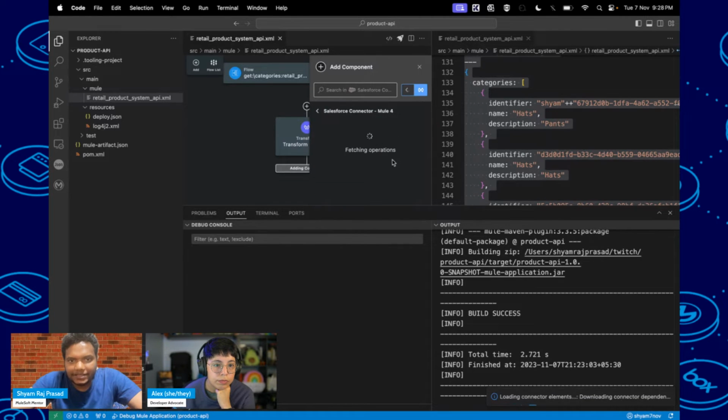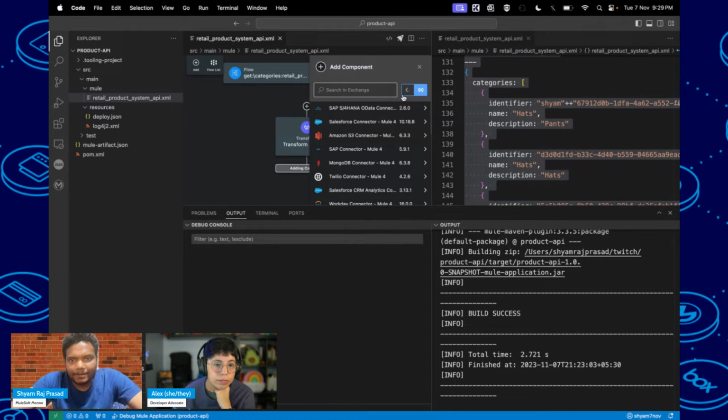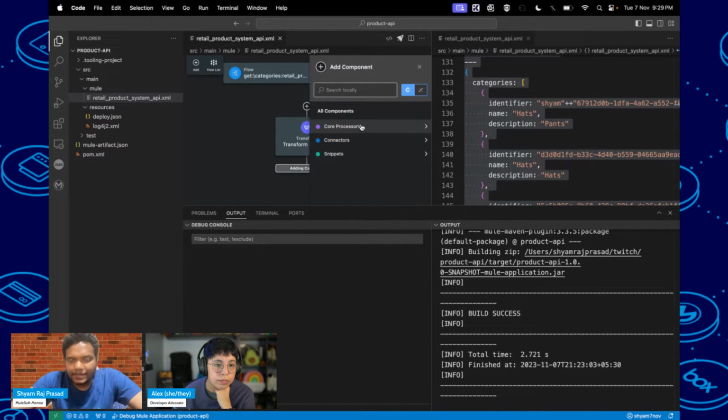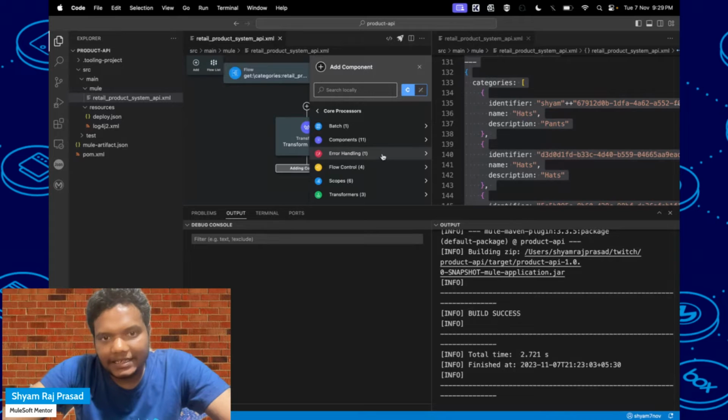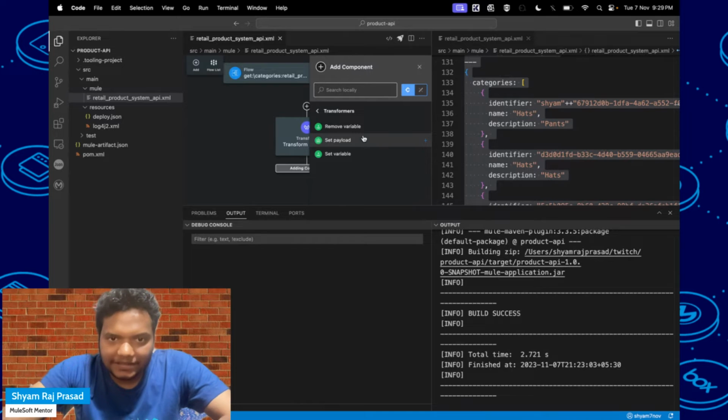Once you click on that one, you will see all the operations available in the Salesforce connector. It is taking some time, but here you can see all the details. So these are the components available. You can see connectors, and the core processors also, like batch, error handling components, scopes, and transformers. Here you can see set payload, set variable, and remove variable, which you just have to drag and drop.